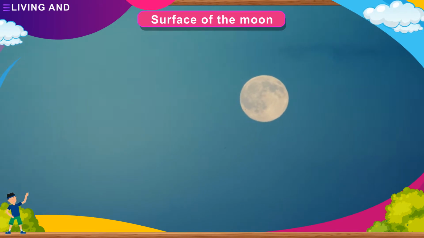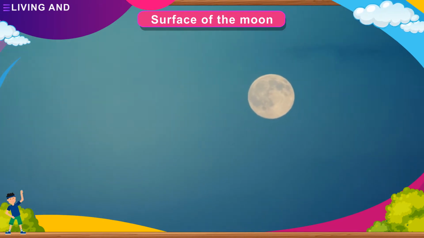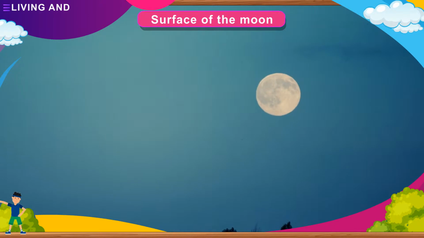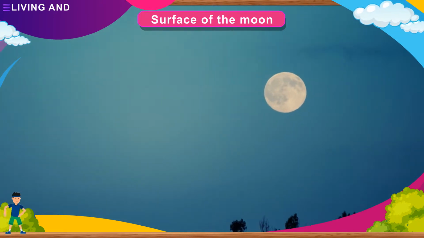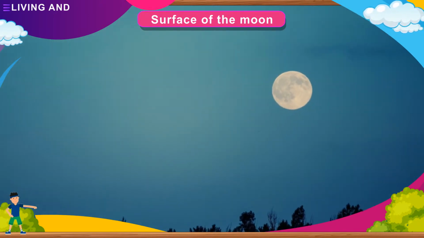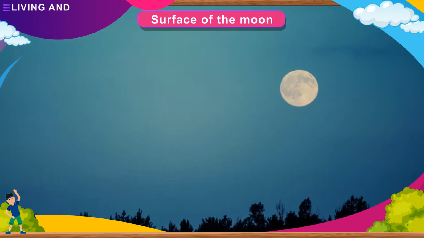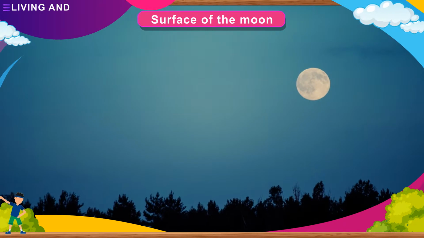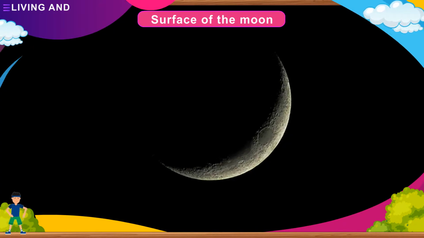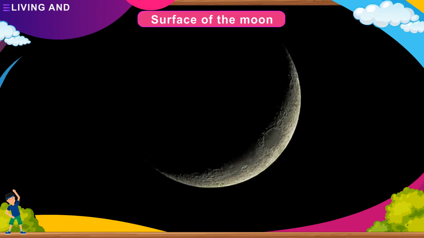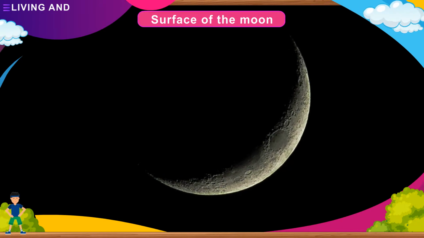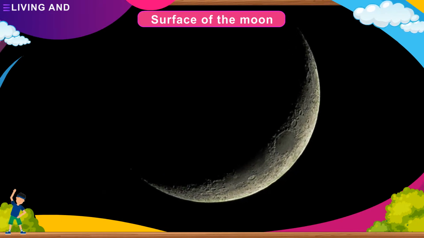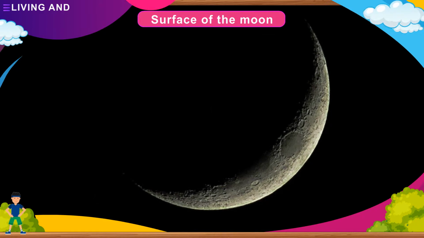No life exists on the Moon. The reason is that the Moon has neither water nor air, and there is no atmosphere surrounding it. The temperature of the Moon is too high during the day and too low during the night. It is not suitable for living things. Thus, no sound can be heard, as sound needs a medium, such as air or water, to travel.